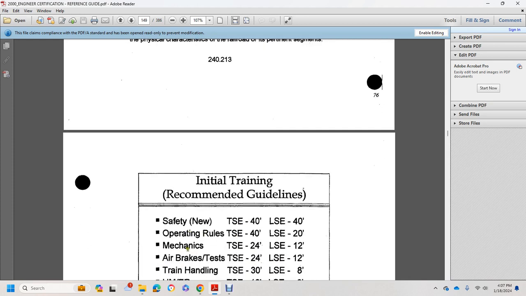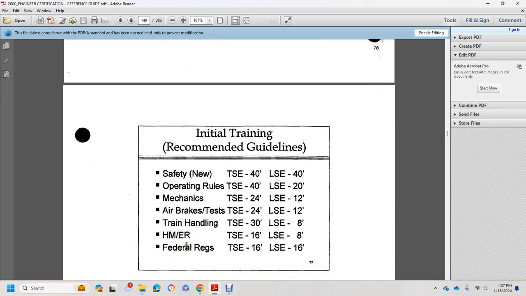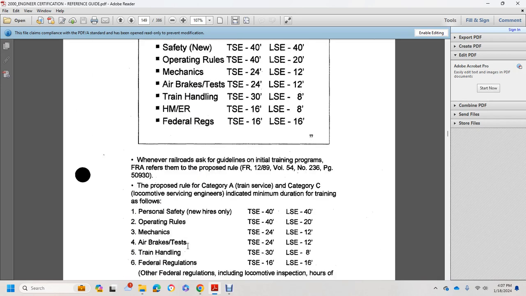Initial training recommended guidelines: safety, new operating rules, mechanisms, air brake tests, train handling, emergency procedures, federal regulations. Whenever the railroad asks for the guideline initial training program, the FRA refers to the proposed rule, the FRA Federal Register 1289, Volume 54, Number 236, pages 50930.